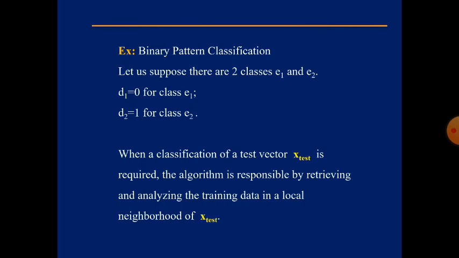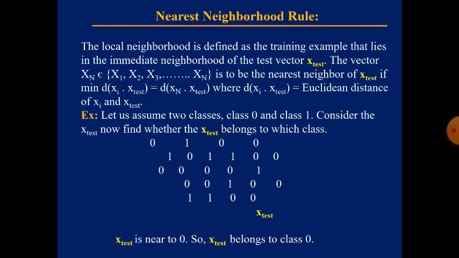For that, we will use the nearest neighborhood. We will go with the nearest neighborhood, which we will discuss. See, this is nearest neighborhood. Don't get confused, just see the example. In the example, we have represented zeros and ones. If you see, there are two classes: one is class 0 and the other is class 1. So zeros and ones we have.